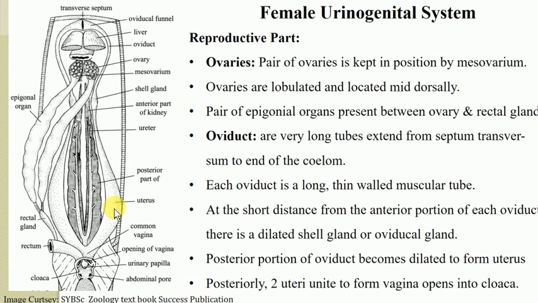And the eggs are large and are heavily provided with yolk. So each egg gets a coating of albumin during its transit down the oviduct, particularly here, and that is actually done by the shell gland. So this is about the reproductive part of the female. With this we have learned the female urinogenital system.